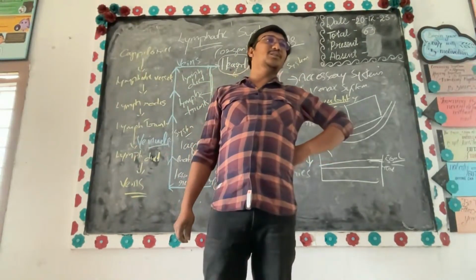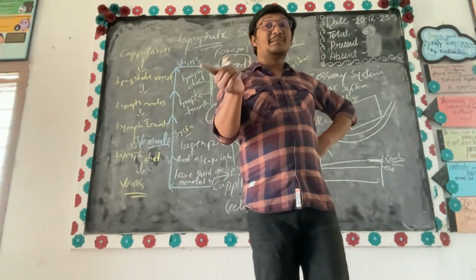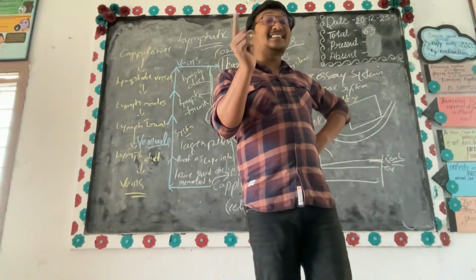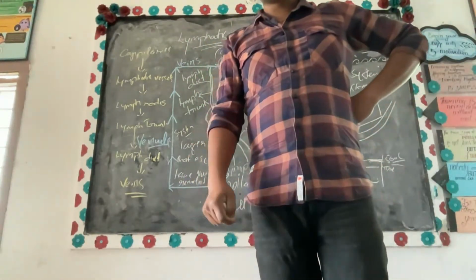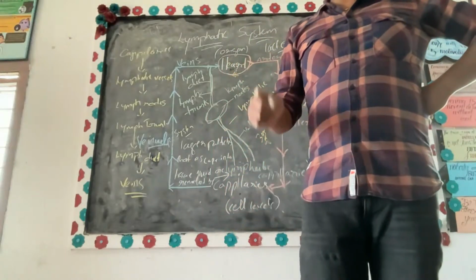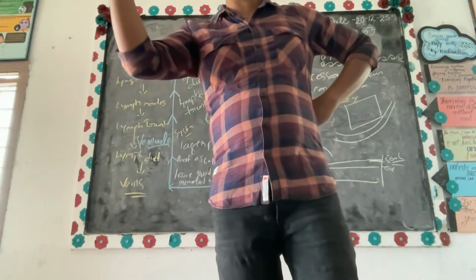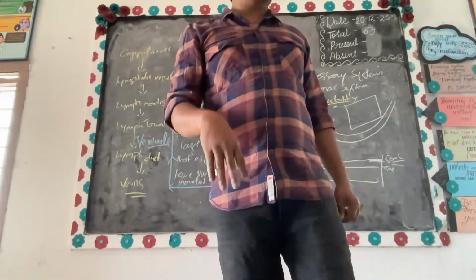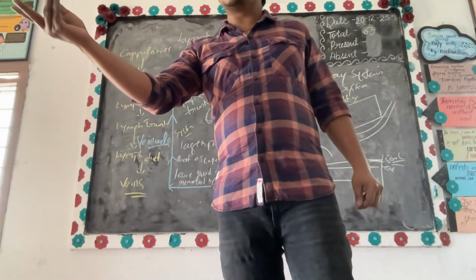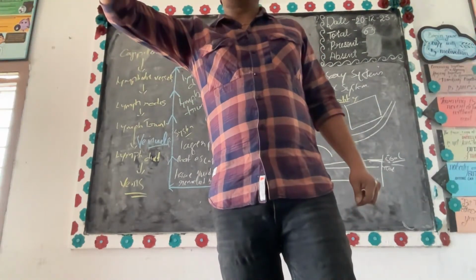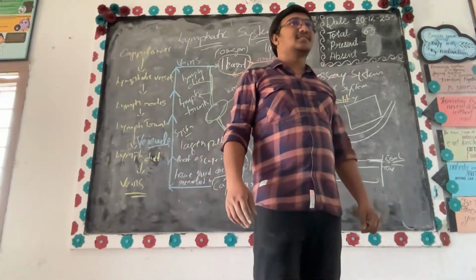Now you understood what T lymphocytes and B lymphocytes are. T lymphocytes and B lymphocytes are present in which type of cells? WBC. Yes or no? What is this WBC? Leukocytes: neutrophils, monocytes, eosinophils, basophils, lymphocytes, these are the five. Except lymphocytes and monocytes, the others are granulated, and the agranulates are lymphocytes and monocytes.